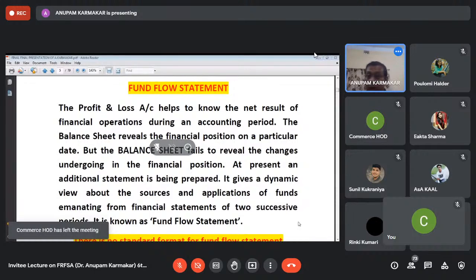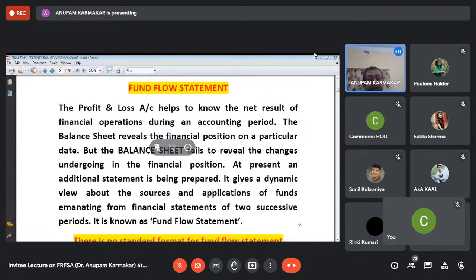The fund flow statement, why is it prepared? You know that at the end of the financial year, that means on 31st March of each and every year, we prepare the profit and loss account and balance sheet. From the profit and loss account, we can get the net results of financial operations. Net results means net profit. And from the balance sheet, which is a statement that gives us a picture of the financial condition of the business on a particular day, that is, on the 31st March.